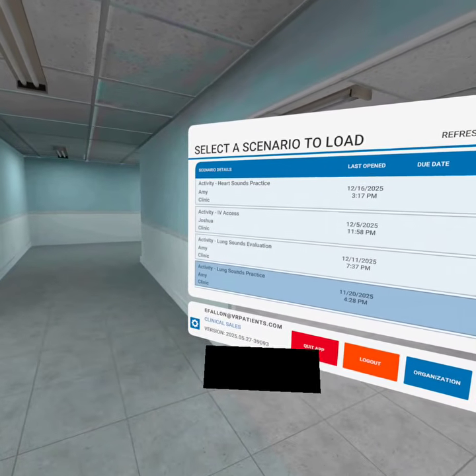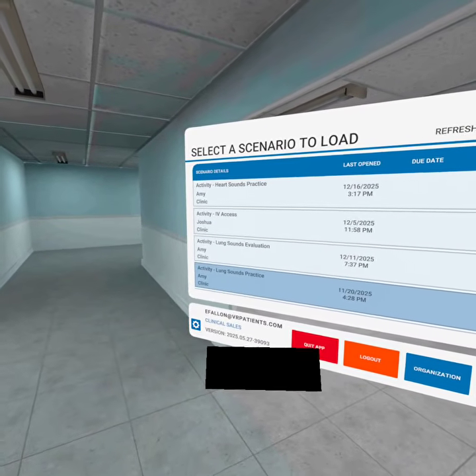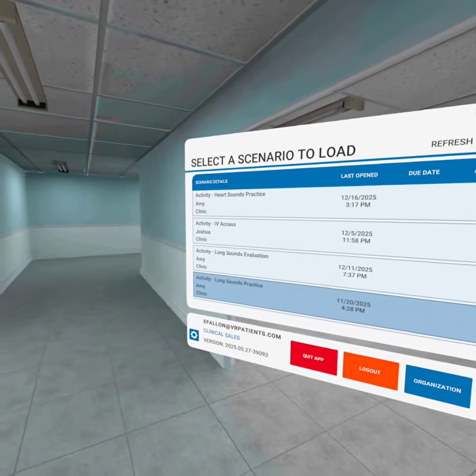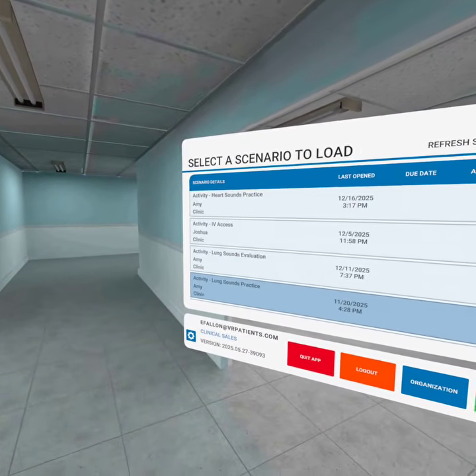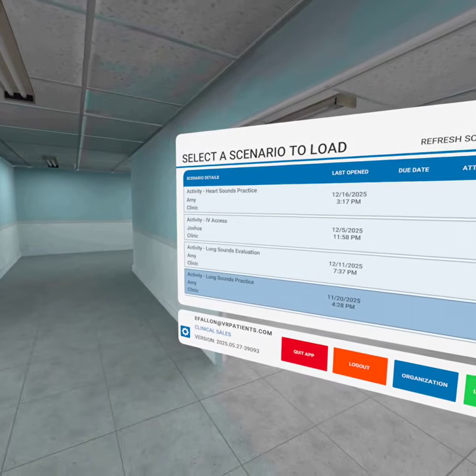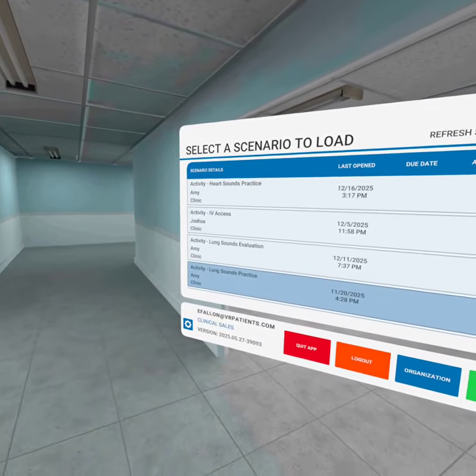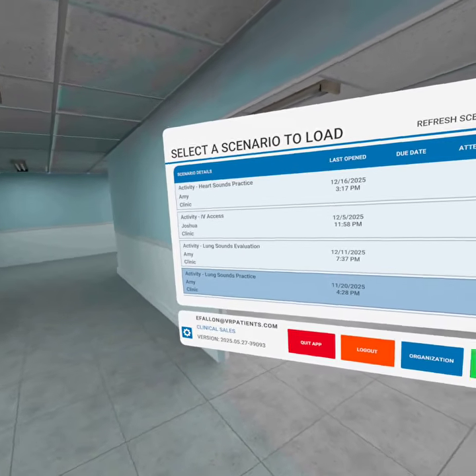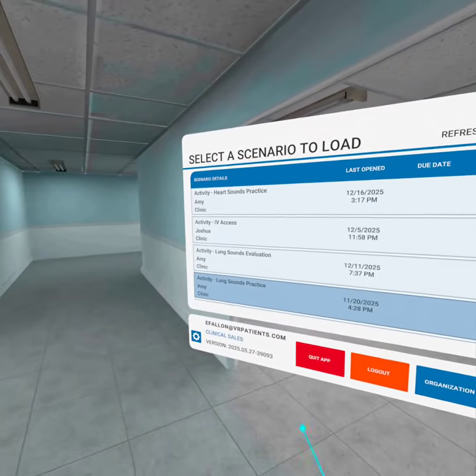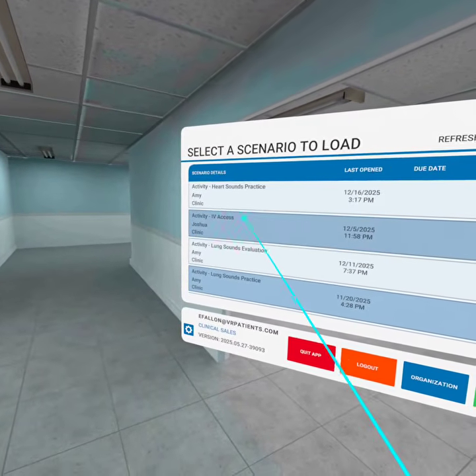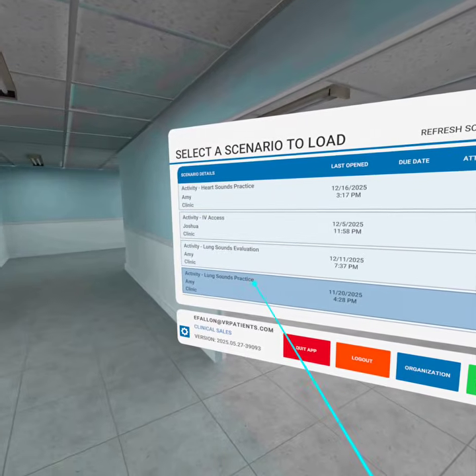This video is going to be a demo of an activity within VRpatients. So activities are available in both the clinical and out-of-hospital platform. And activities are single objective scenarios focused around a specific skill. So you can see some examples here: heart sounds, IV access, lung sounds practice.